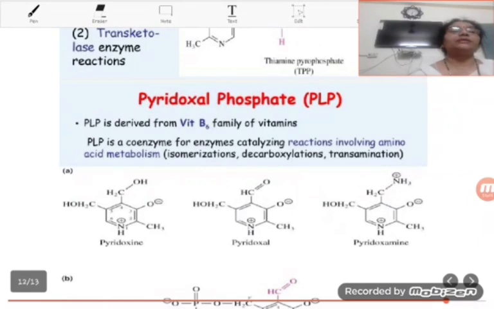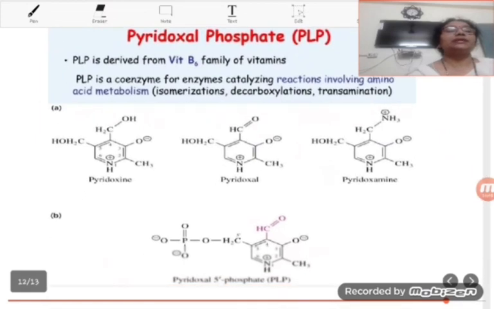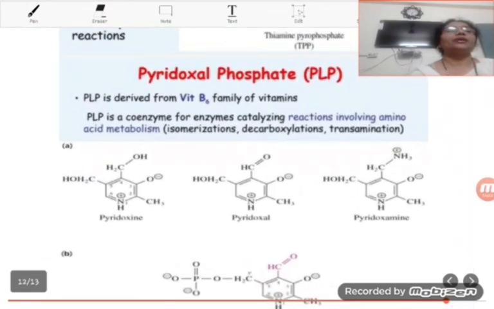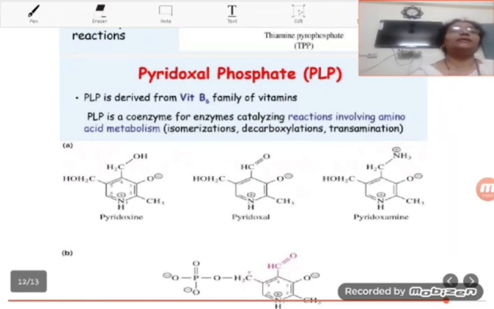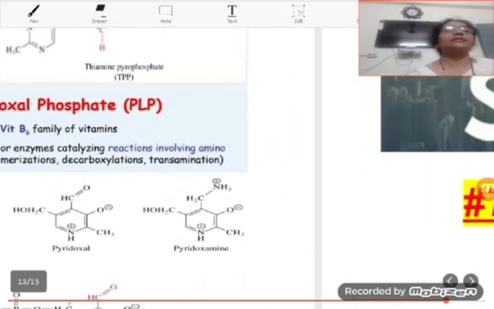involving amino acid metabolism. So students, I think we have very well understood here the concept of holoenzyme, apoenzyme, coenzyme and cofactor.